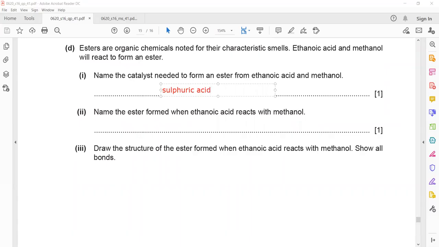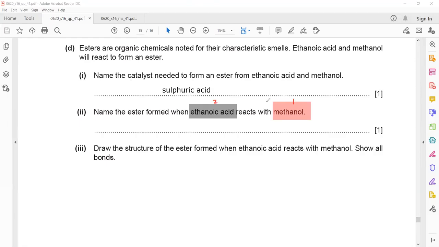Name the ester formed when ethanoic acid reacts with methanol. The first name of the ester comes from the alcohol, and the second name comes from the acid. So which ester will form if ethanoic acid reacts with methanol?